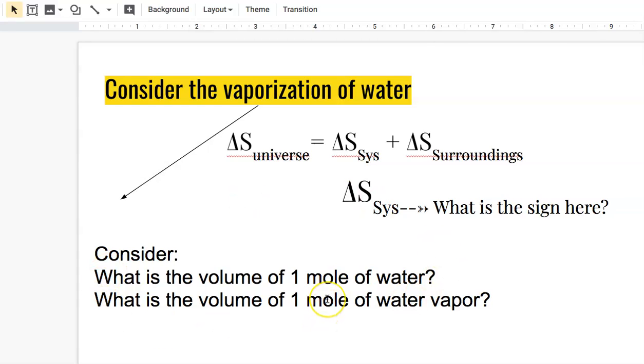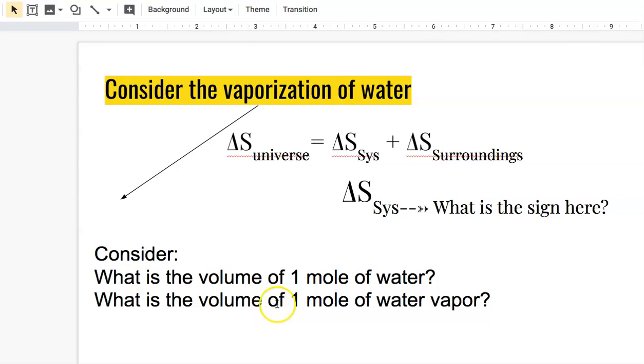Now, hopefully you've come to an answer. A mole of water, think about that as 18 grams of water, as a liquid does not occupy very much volume, whereas a mole of water vapor at STP is 22.4 liters. So the volume is going way up because the gas occupies much, much more space.